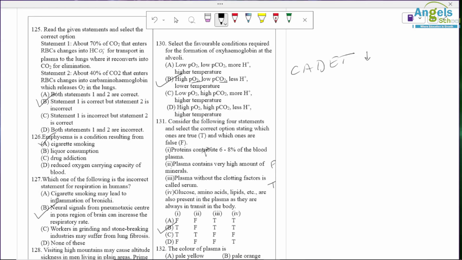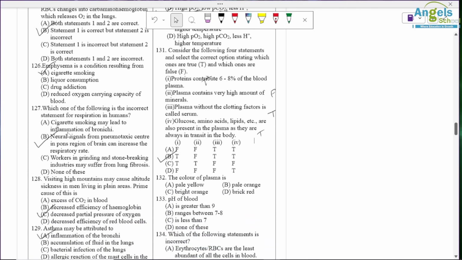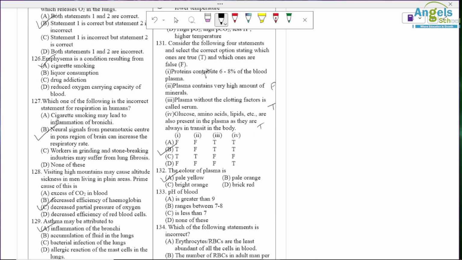Okay, so option B is correct. The color of the plasma is pale yellow or straw color. The pH of the blood is in the range between 6 to 8 pH. यहाँ पे 7.2 to 7.4 कर देंगे.